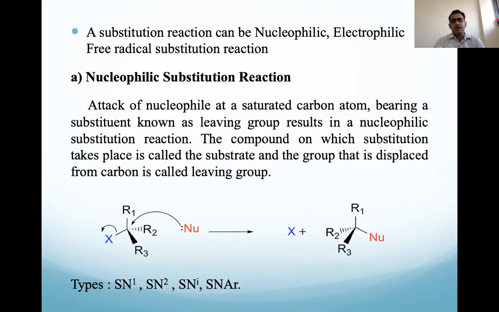Okay, so the attack of a nucleophile at a saturated carbon atom bearing a substituent known as a leaving group results in a nucleophilic substitution reaction. The compound on which substitution takes place is called the substrate, and the group that is displaced from the carbon is the leaving group. Here this is the Nu, the nucleophile. This is the X, the leaving group. These nucleophiles have extra electrons, non-bonded electrons or a negative charge, whichever is there.